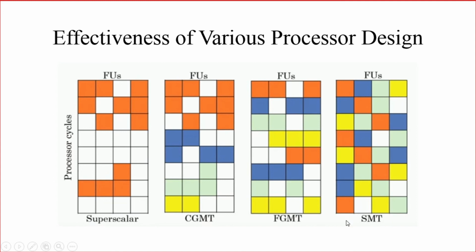That means multiple instructions can be taken through the pipeline parallelly, and each instruction can be from various threads. So the number of idle execution units has been reduced and the throughput has been increased drastically. So these are the comparisons between the performance of each processor implementation.